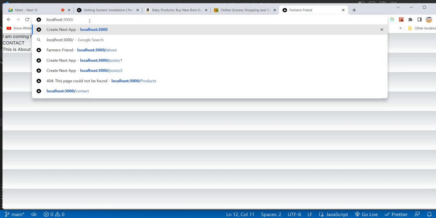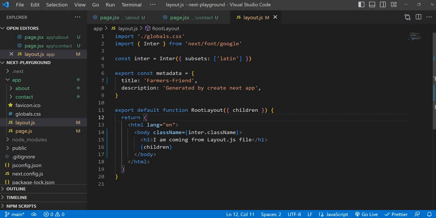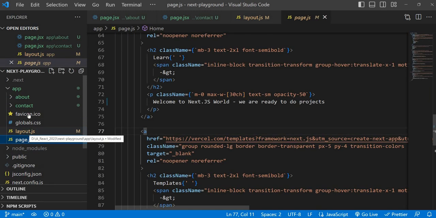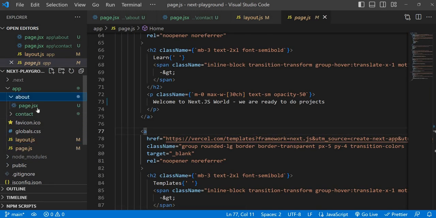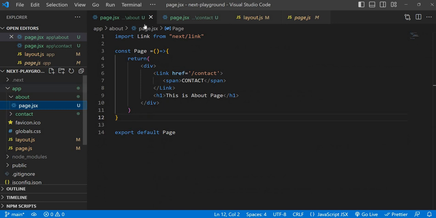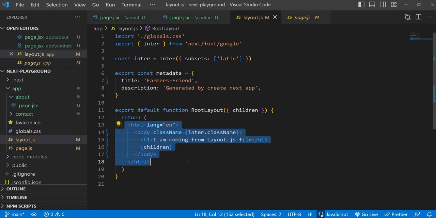So here we are generating the main HTML file, and whenever you do localhost 3000, at that time we are displaying this component, and whenever you do /about, we are displaying this component inside this layout.js. With the help of that we are building the HTML file.